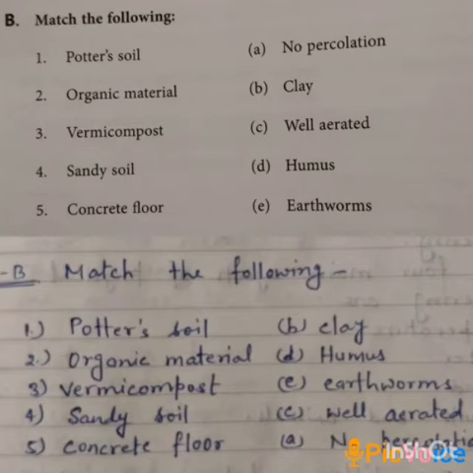In this chapter, exercise B is match the following. The first one is potter's soil. We will match it with clay because potters use clay to make different shapes out of soil. Okay, so we will match potter's soil with clay. Second is organic material. Organic material is known as humus, so we will match organic material with humus. Vermicompost, it is done with the help of earthworms, so we will match vermicompost to earthworm.